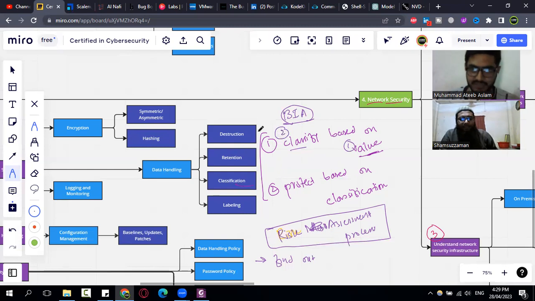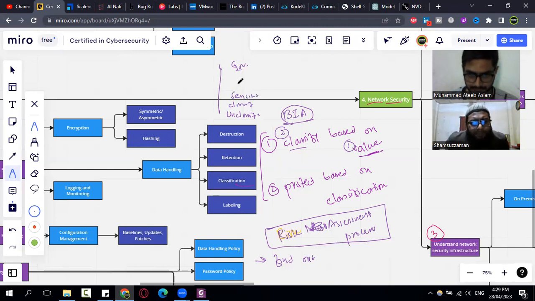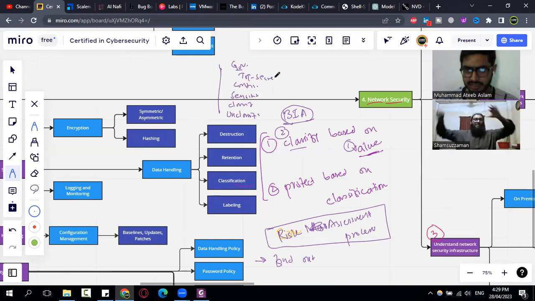Normally, in a government organization, we have unclassified data, and then we have classified data, sensitive data, confidential, and then top secret. These are the classification levels in a government organization. These are the high value, moderate value, and low value levels, things like that.